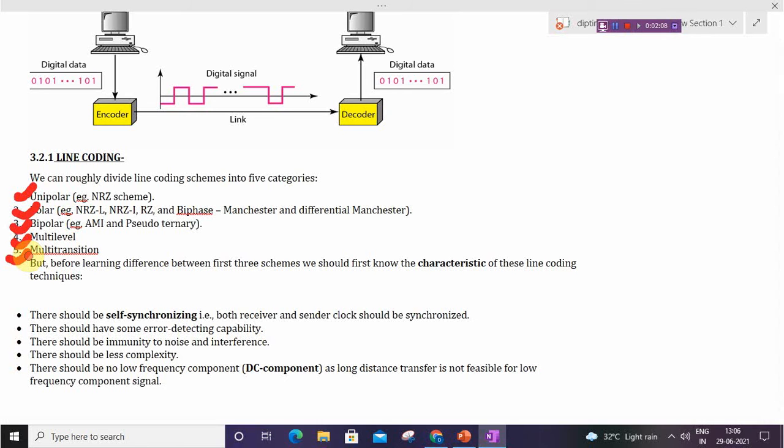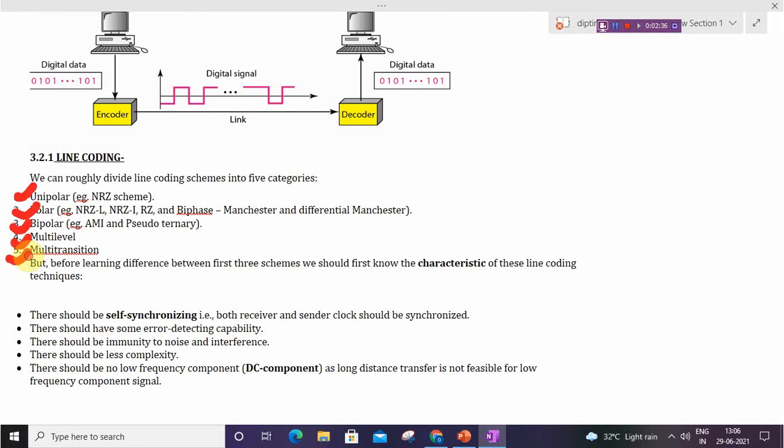Before proceeding, let us discuss some characteristics of line coding. There should be self-synchronizing, meaning both receiver and sender clocks should be synchronized. There should be some error detecting capability. There should be immunity to noise and interference. There should be less complexity.